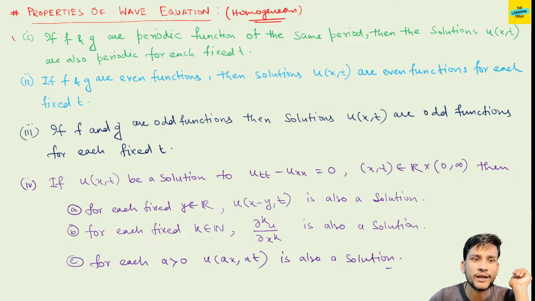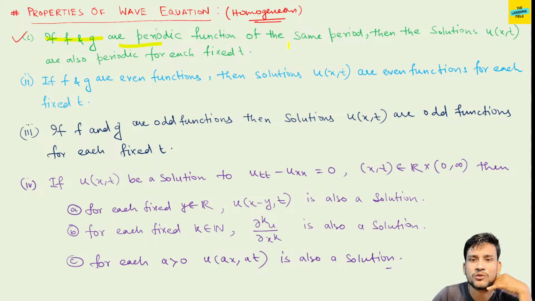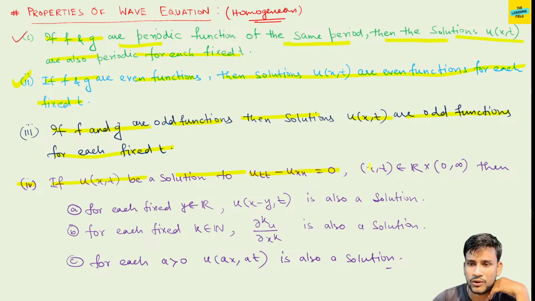So point 1 says that if f and g are periodic functions of the same period, then the solution u(x,t) is also periodic for each fixed t. Number 2 says that if f and g are even functions, then the solution u(x,t) is also an even function for each fixed t. If f and g are odd functions, then the solution u(x,t) is also an odd function for any fixed t.